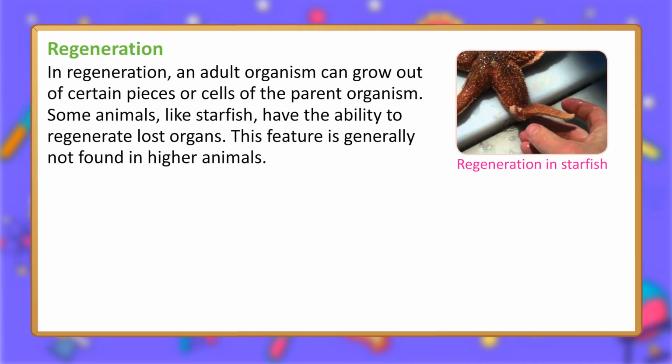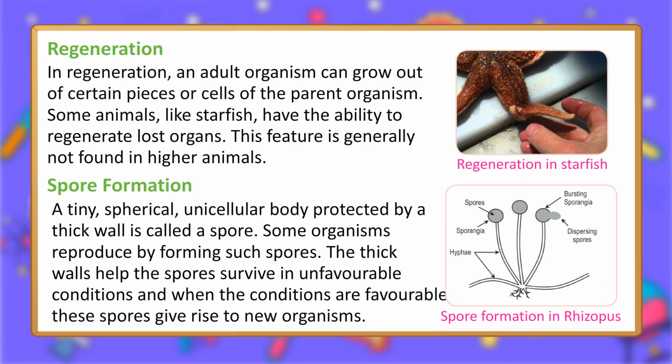Regeneration. In regeneration, an adult organism can grow out of certain pieces or cells of the parent organism. Some animals, like starfish, have the ability to regenerate lost organs. This feature is generally not found in higher animals. Regeneration in starfish. Spore formation.